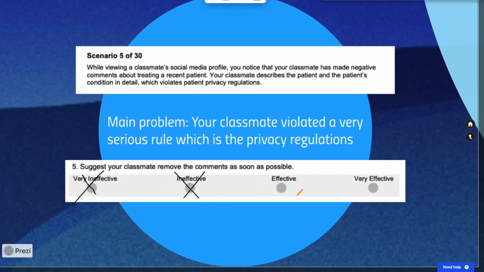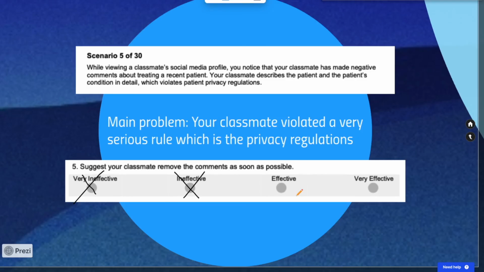Once again, though, remember, the severity of this problem is to such a high degree that this is not going to cut it in terms of improving the situation, right? What really needs to happen is that we need to make sure this classmate doesn't do this again in the future, and also that no one does this again in the future. And one of the best ways to do that is to report it.